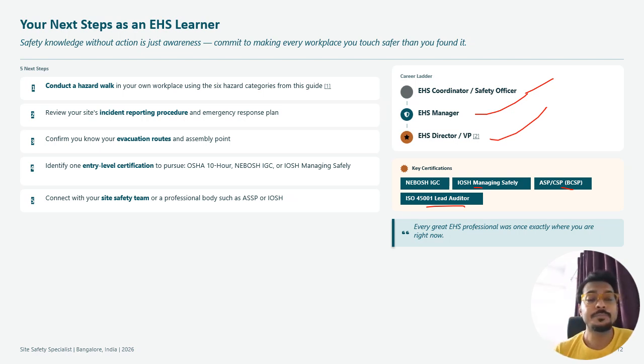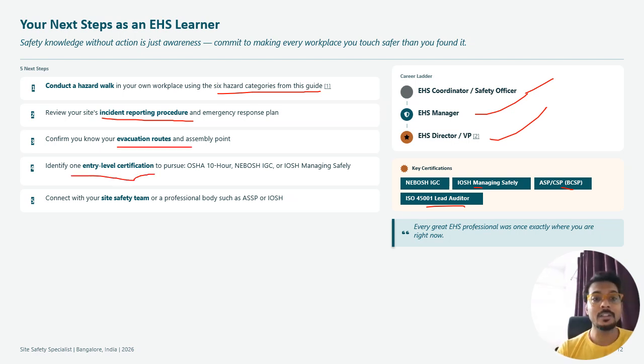Safety knowledge without action is just awareness, so you need to act. Conduct a hazard walkthrough of your own workplace and the six hazard categories, and review your site incident reporting procedure and emergency response plan. Confirm your own evacuation route and assembly area; you should know that.